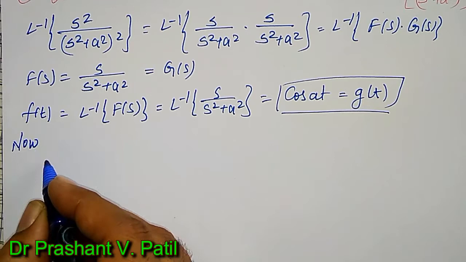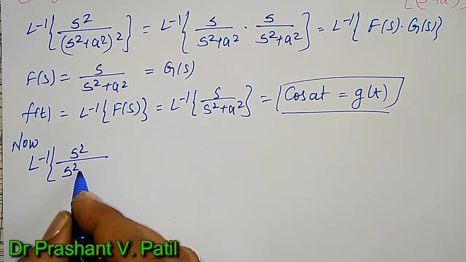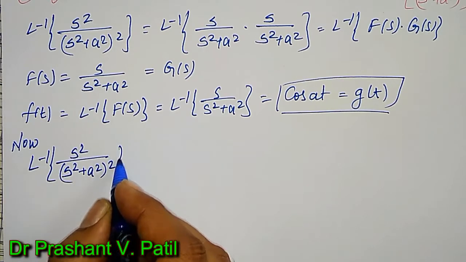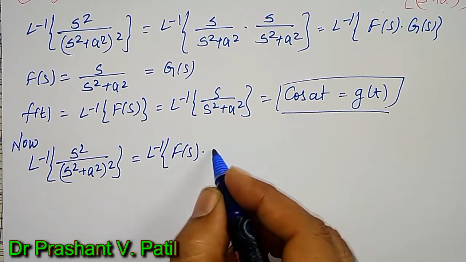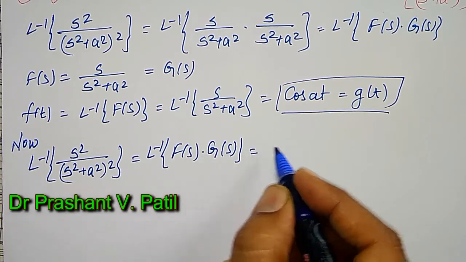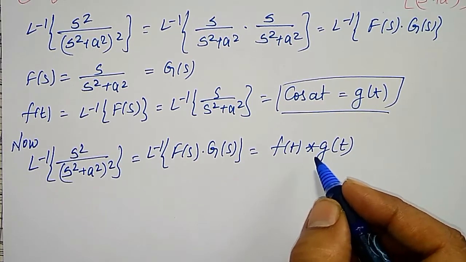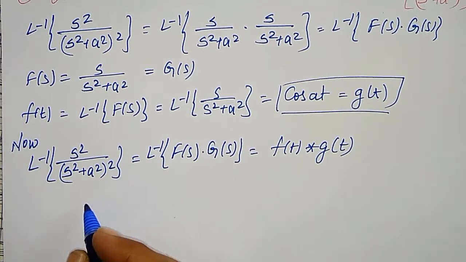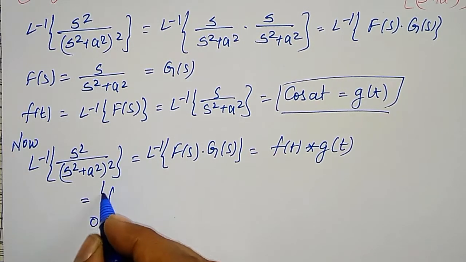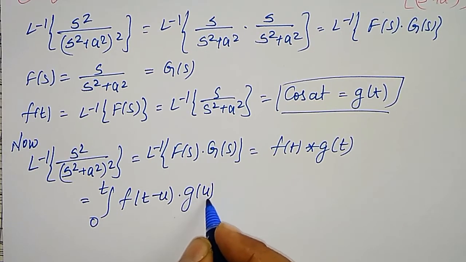Now inverse Laplace transform of s square divided by s square plus a square the whole square will become inverse Laplace transform of F of s into G of s, that is f of t convolution g of t. This we know by the convolution theorem. Then f of t convolution g of t is defined to be integration from 0 to t f of t minus u into g of u du, or commutative also holds good here.